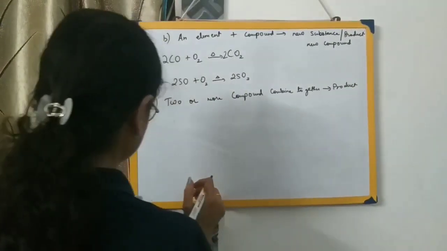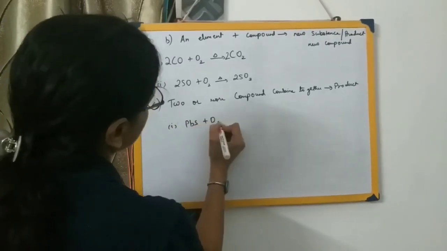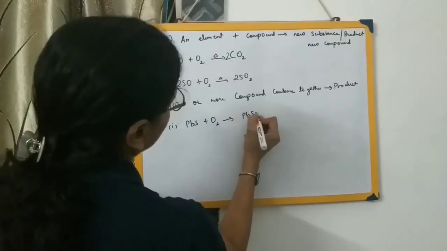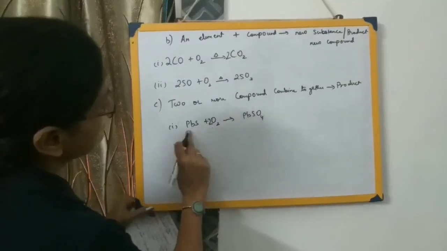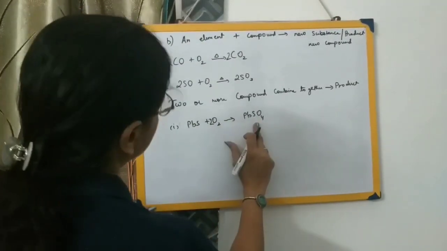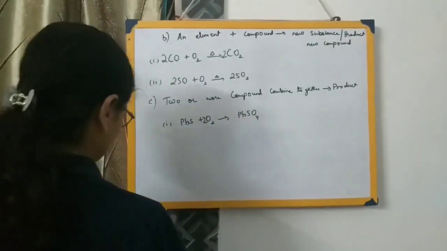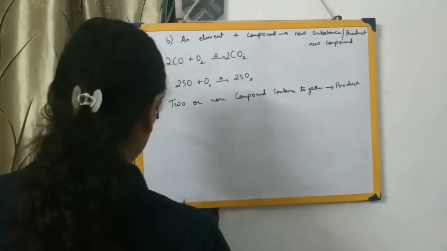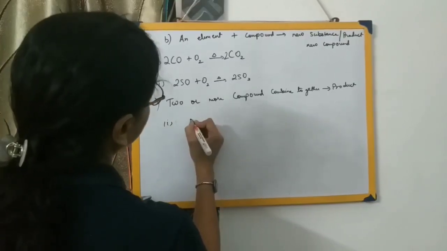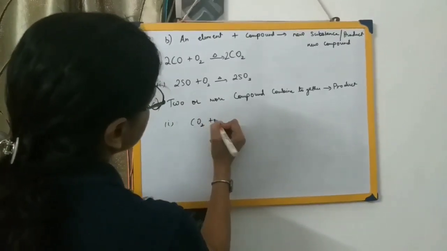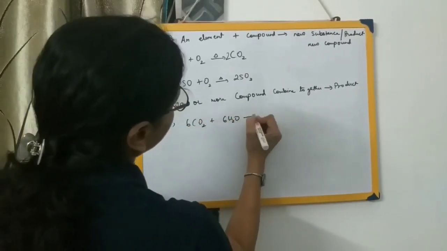Let us go through the examples of this type. PbS plus O2 forming PbSO4. So PbS plus 2O2, that is 1 molecule of lead sulfide with 2 molecules of oxygen forming lead sulfate. Sorry, I made a mistake, this is an element and a compound. So let us have another example: carbon dioxide plus water vapor forming glucose.